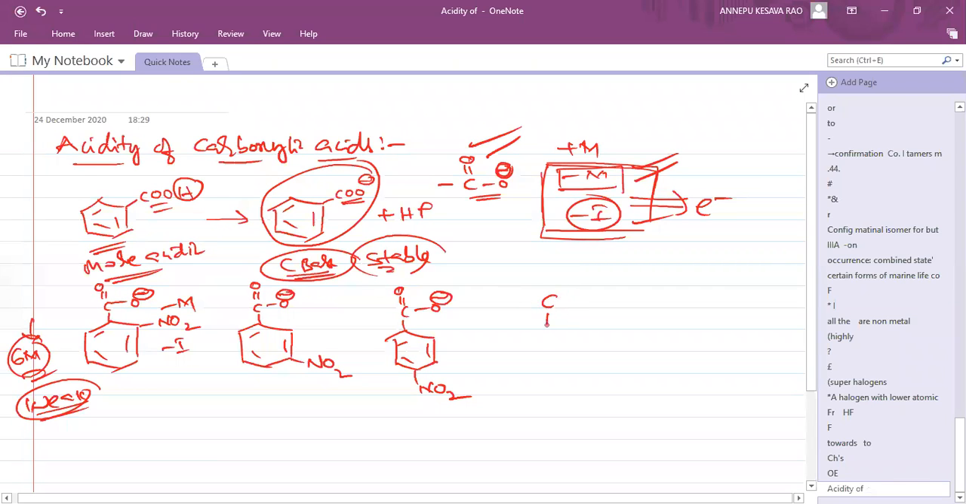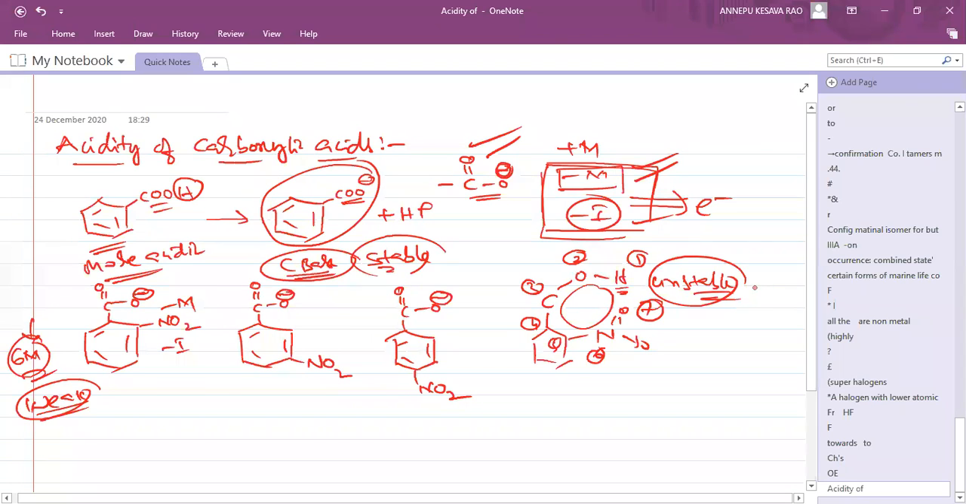Carbon, the benzene ring, here nitrogen, N double bond O is there, and here O is there, here H is there, and a ring is forming. How many membered ring is formed? 1, 2, 3, 4, 5, 6, 7. A 7-membered ring is formed. Unstable ring. So don't consider hydrogen bonding here.